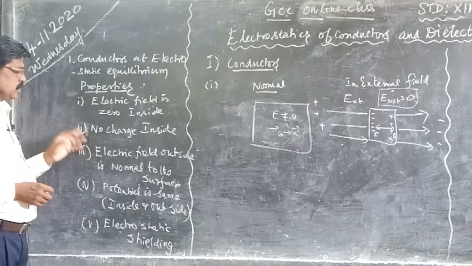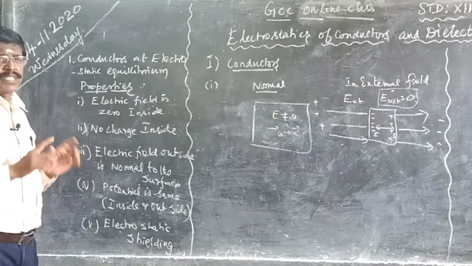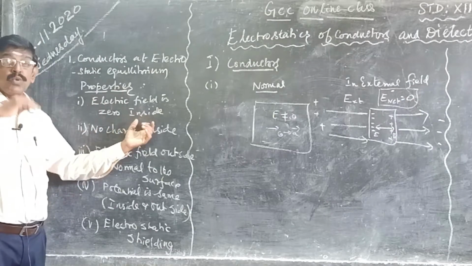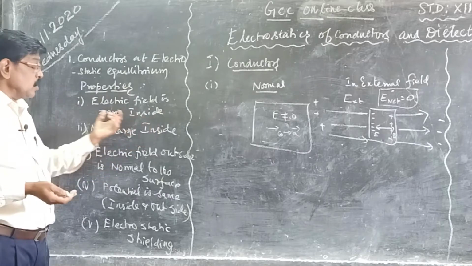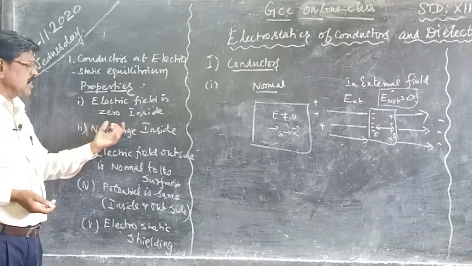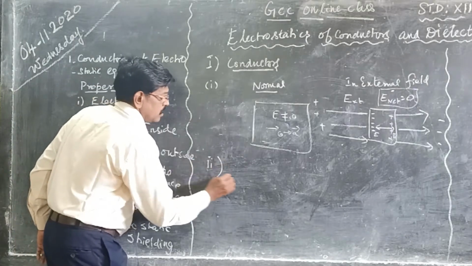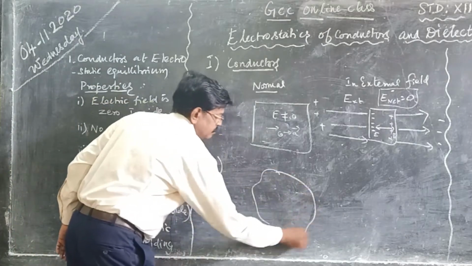Now let us see the second property. If you take any conductor, the charges reside only on the outer surface, not on the inner surface. No charge is present inside. See point number 2. Assume this is a conductor.